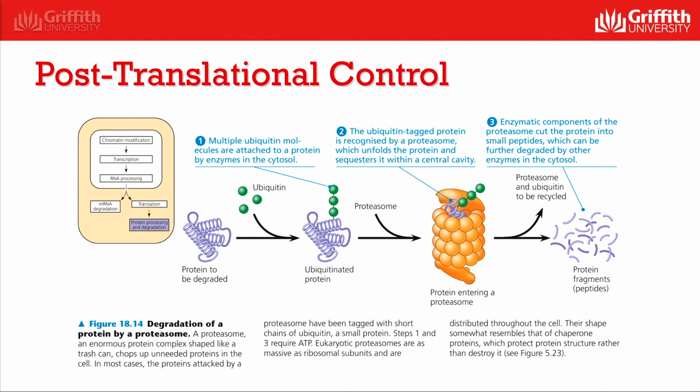Finally, after translation, many proteins undergo chemical modifications such as cleavage of amino acids or addition of carbohydrates to become functional. Regulatory proteins are commonly activated or deactivated by reversible addition of phosphate groups. Chaperone proteins can regulate folding of proteins to regulate their functions. Another method of control is targeted protein destruction. Ubiquitin tags are added to proteins like cyclin, which are recognised by a proteasome, which cuts the proteins into short segments.